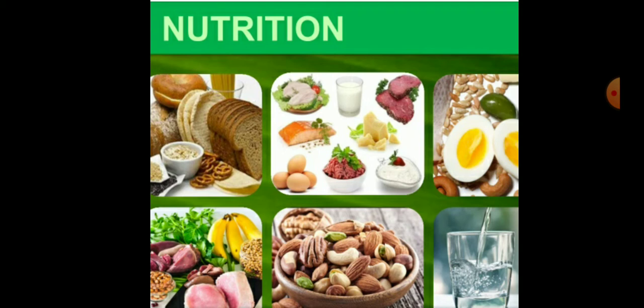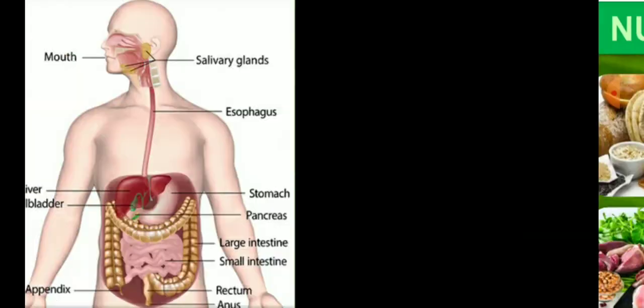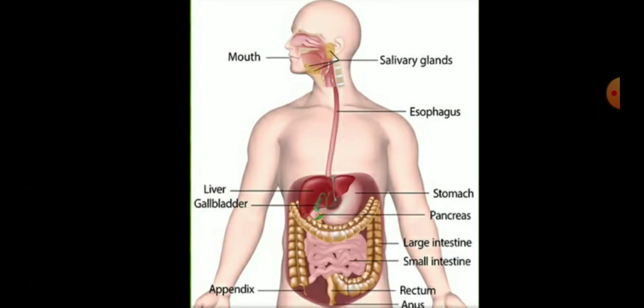And in the heterotrophs, we have discussed that the organisms do not possess the ability to synthesize their own food, so they are dependent on the autotrophs for their food supply, directly or indirectly. So children, today we are going to discuss the heterotrophic mode of nutrition of human beings.